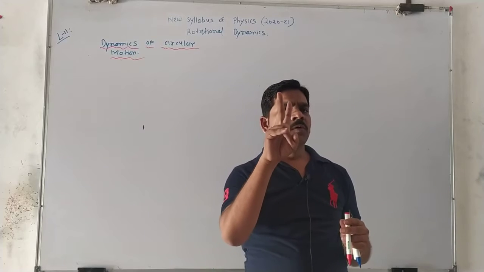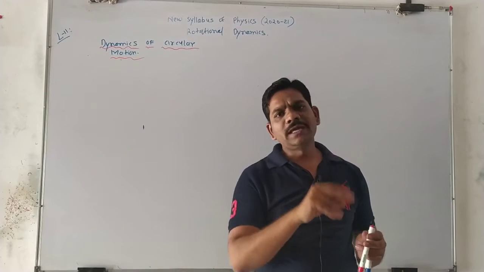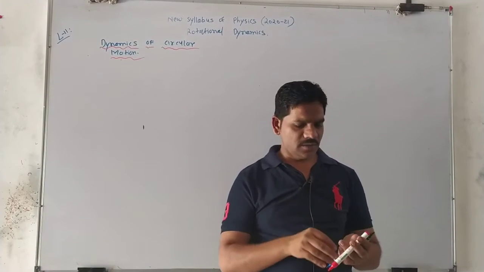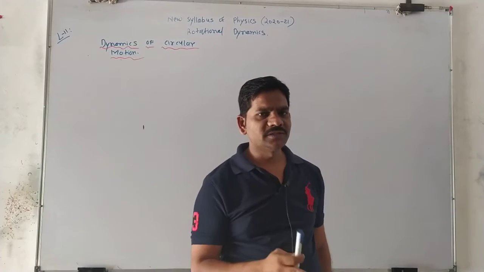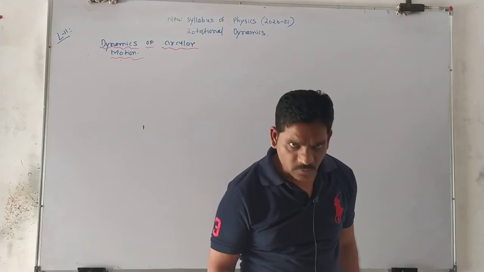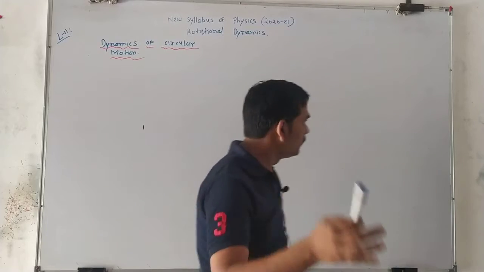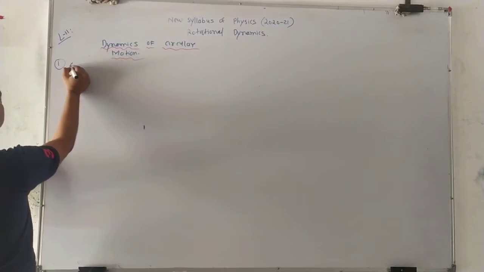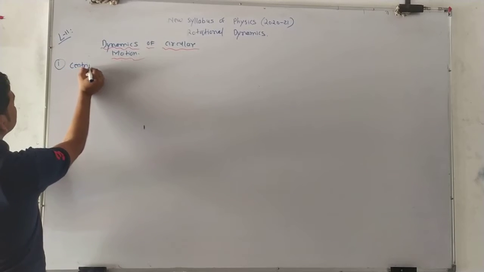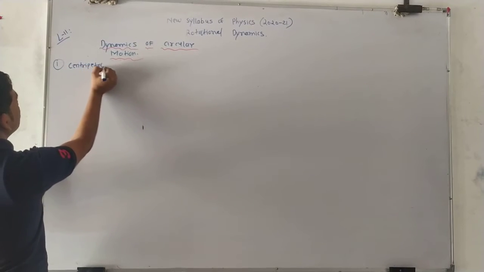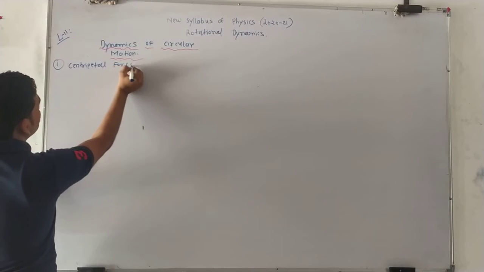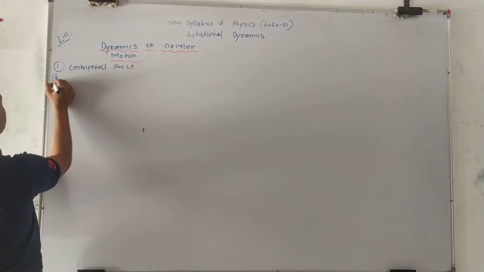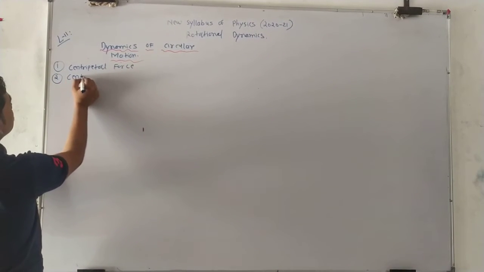Students, there are two types of forces that act on a moving body: one is the centripetal force and the other is the centrifugal force.